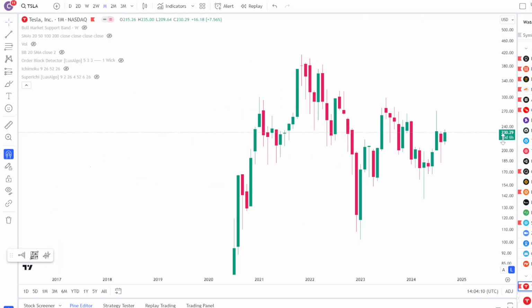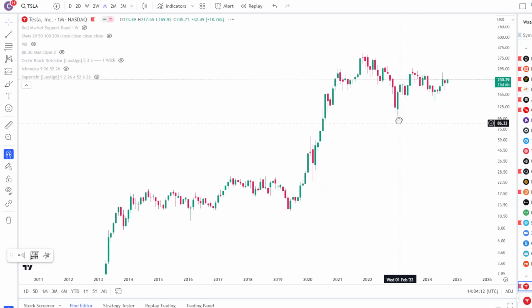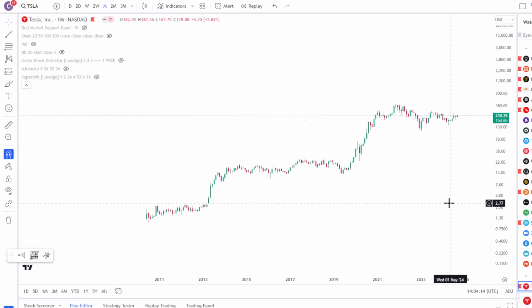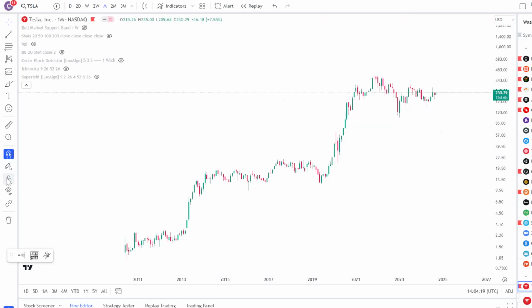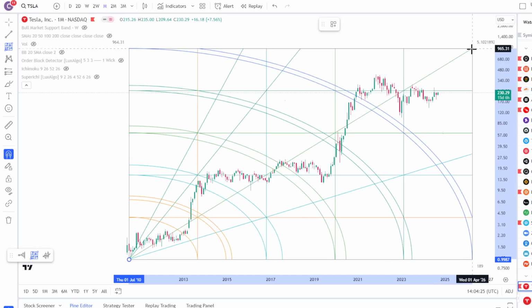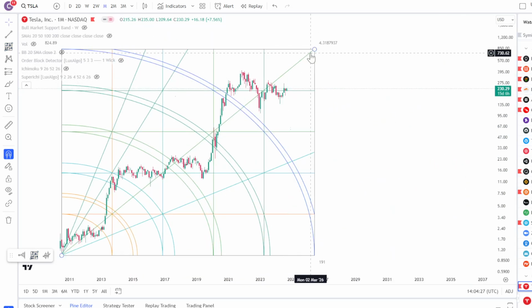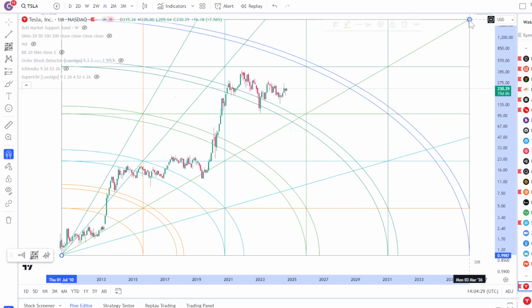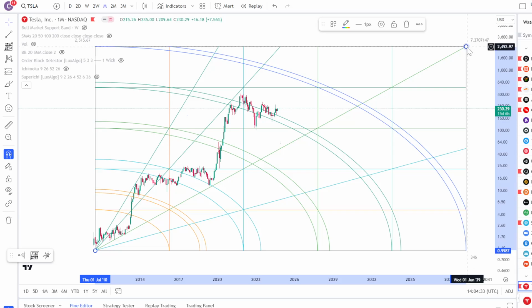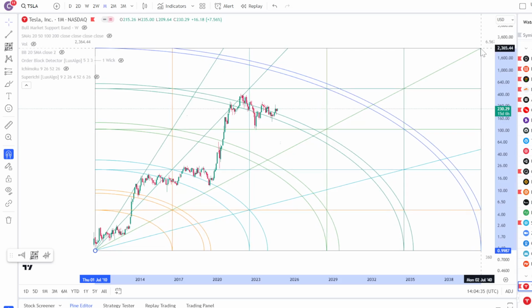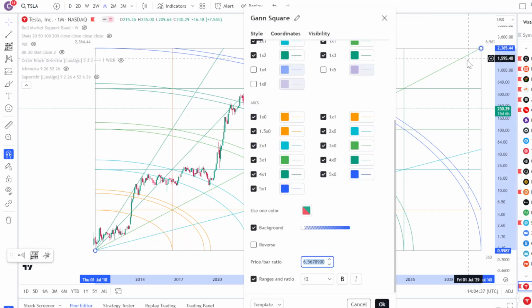Tesla looks nice. Let's do a Gann here. And because it has a lot of history on the monthly chart, I'm going to do Gann in terms of maybe 360. Go ahead and pull the Gann square here and use that bottom wick over here as the corner. I'm going to go all the way and let's extend to 360. If I can see, 360 is right there. And then I'm going to go ahead and change the factor.